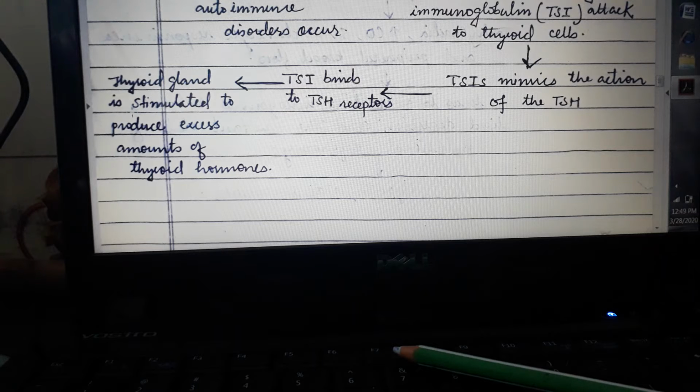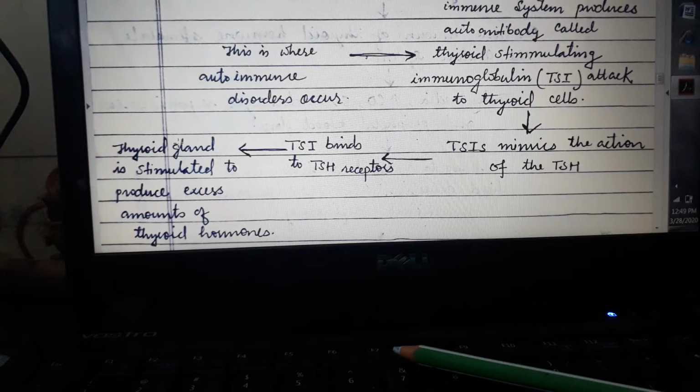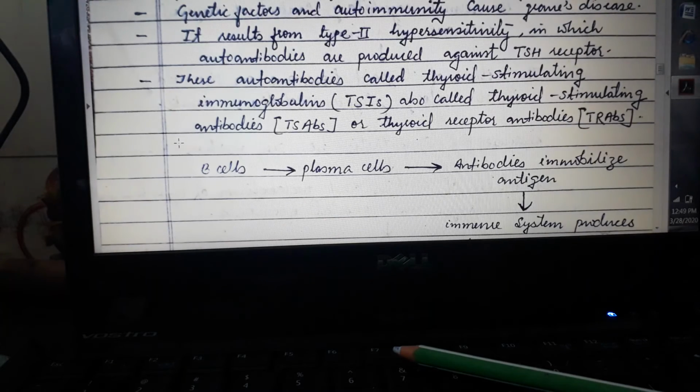and the thyroid gland is stimulated to produce an excess amount of thyroid hormones. Actually, this is the thyroid stimulating hormone receptor, where the thyroid stimulating hormone has to bind, but this antibody is binding, and it keeps on stimulating the thyroid gland to produce more thyroid hormones. So this leads to a condition called Graves' disease.